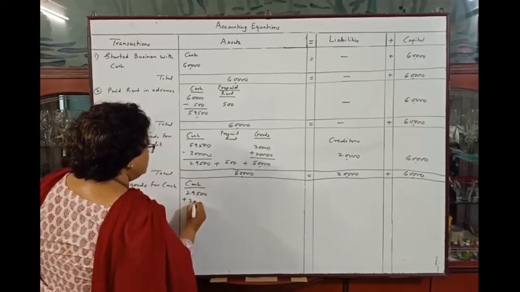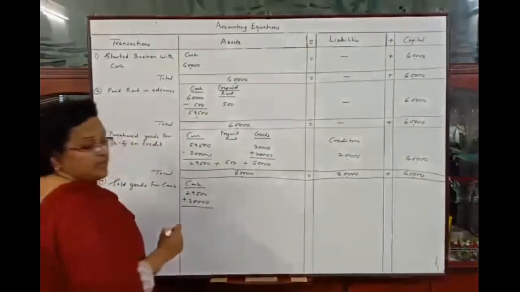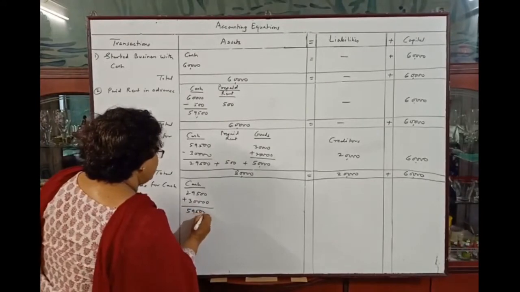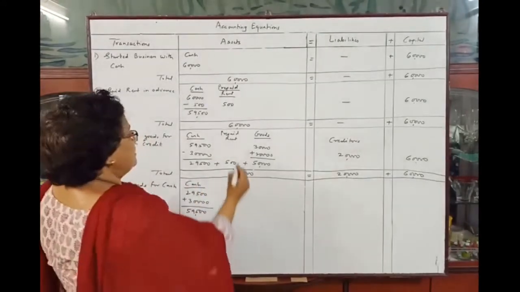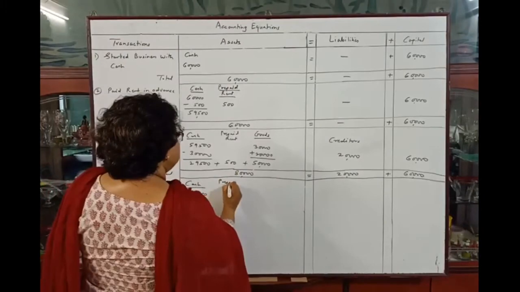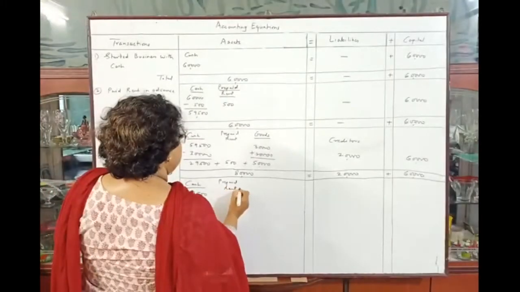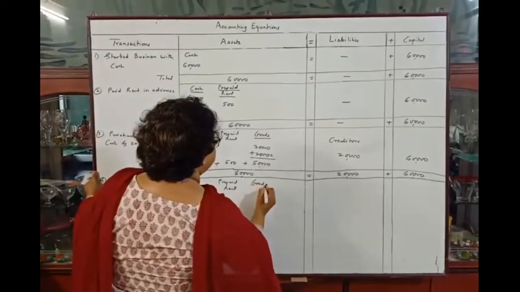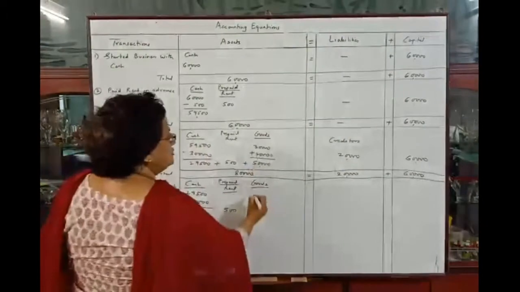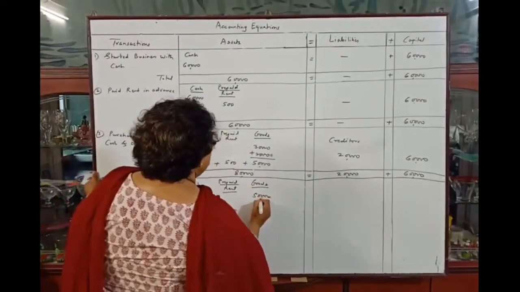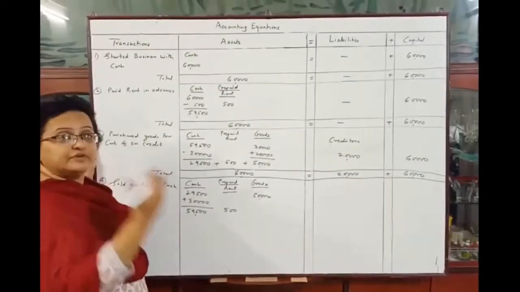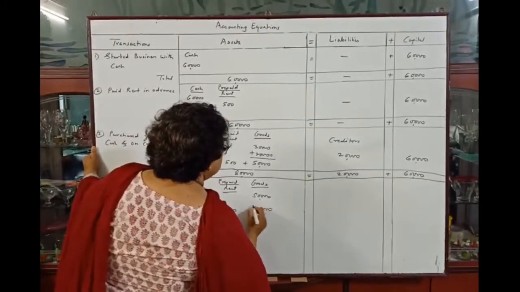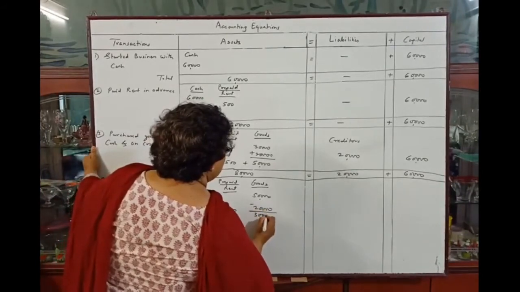29,500 plus 30,000. We are receiving cash rupees 30,000 as we are selling goods for cash. So total will be 59,500. Okay. Now prepaid rent will remain as it is. So prepaid rent rupees 500. Now goods. Goods were worth rupees 50,000 with us. From that amount we have sold goods worth rupees, that is costing rupees 20,000. So goods are going out worth rupees 20,000. Remaining goods were rupees 30,000.